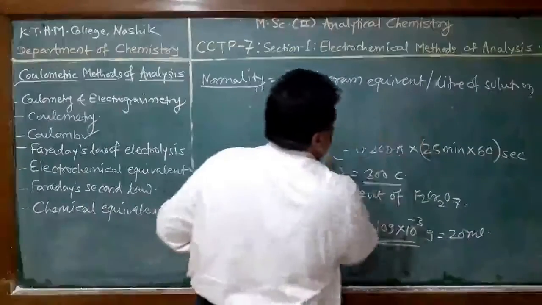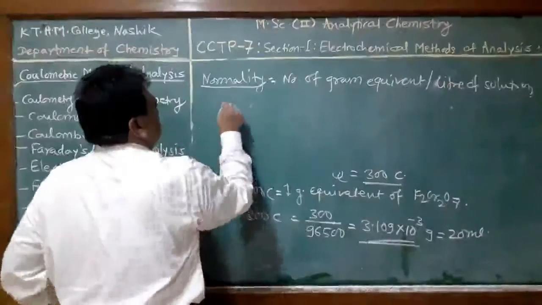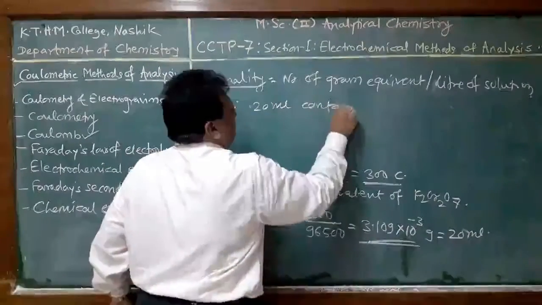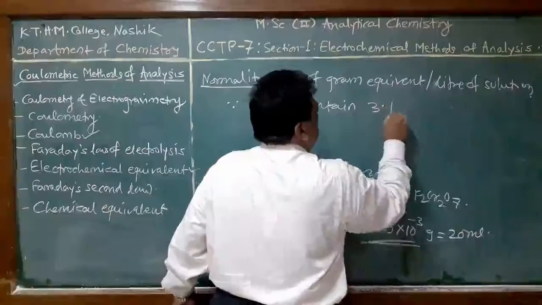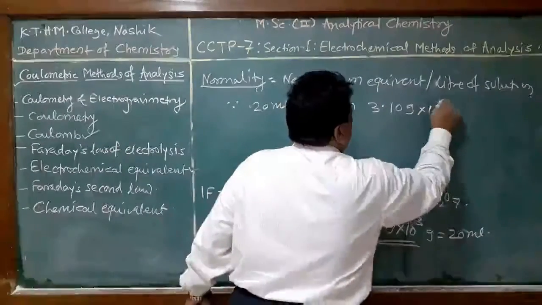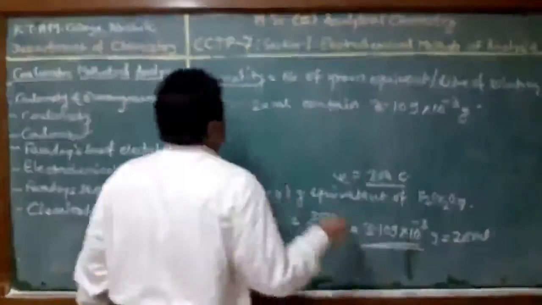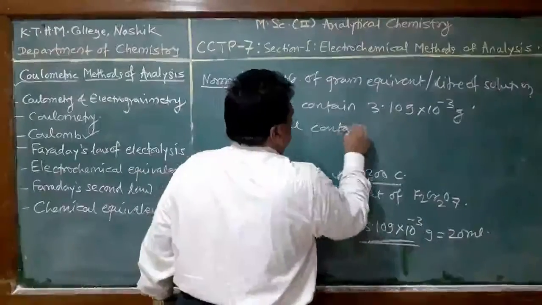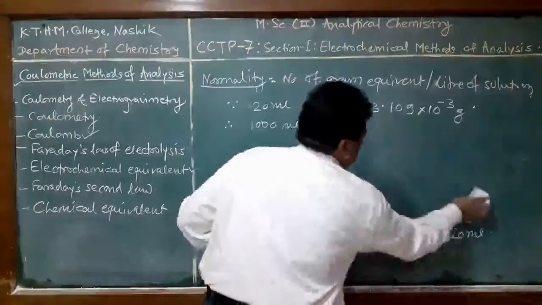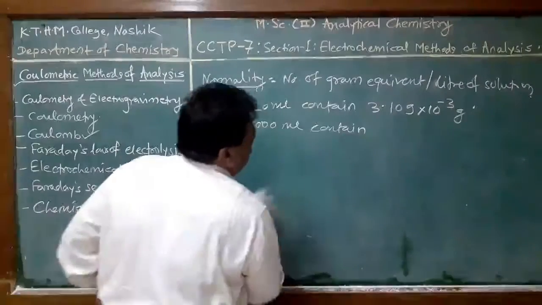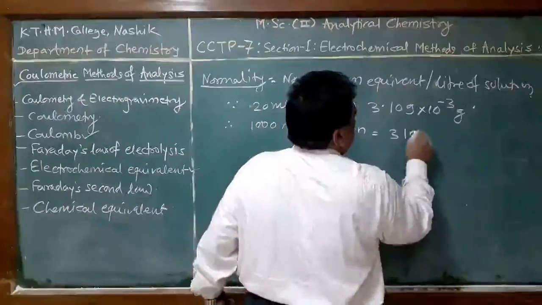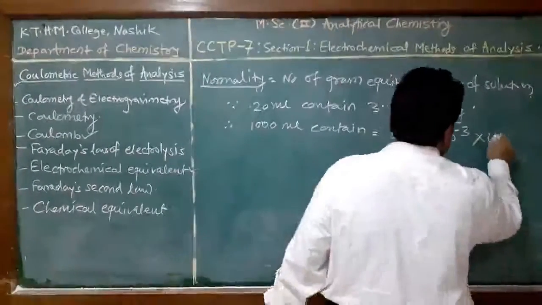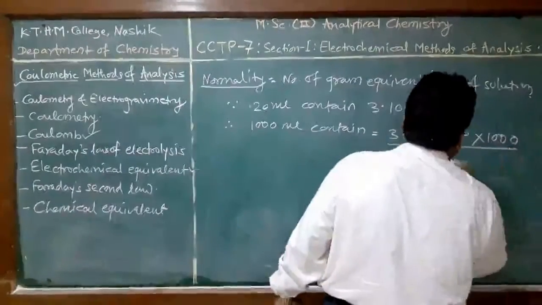Therefore, since 20 ml contains 3.109 into 10 raised to minus 3 gram potassium dichromate, 1000 ml contains how much, which is equal to 3.109 into 10 raised to minus 3 into 1000 divided by 20.